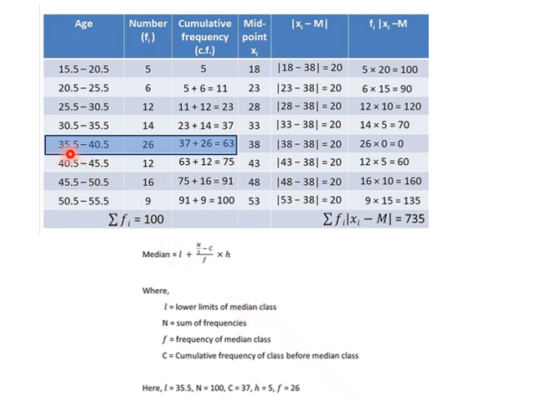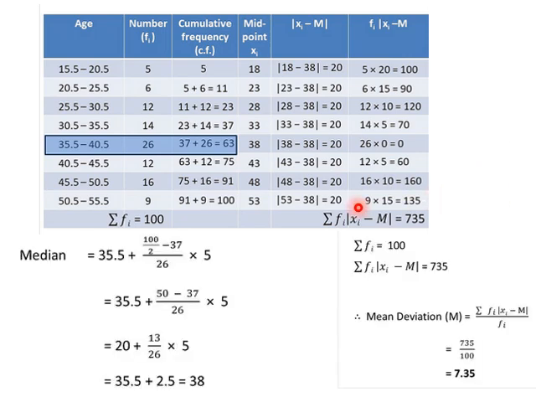Its lower limit is 35.5. That's what we are getting. N is 100, we already got. C is 37, the cumulative frequency of the class before the median class. H is 5, the class width: 40.5 minus 35.5 is 5. The frequency of the median class is 26. So we got this. Next we compute the median by putting it into that formula. We get the median as 38.